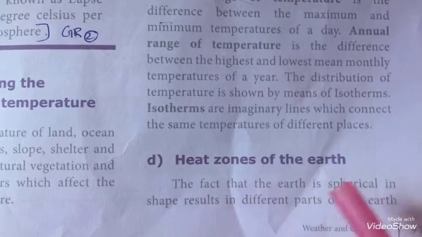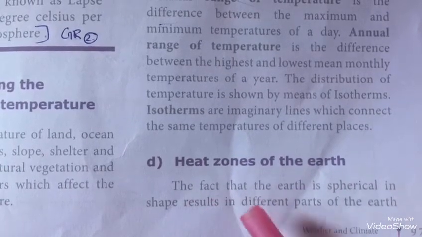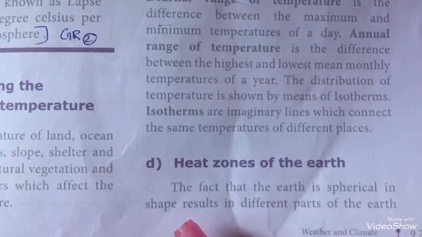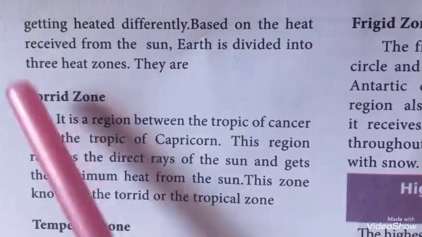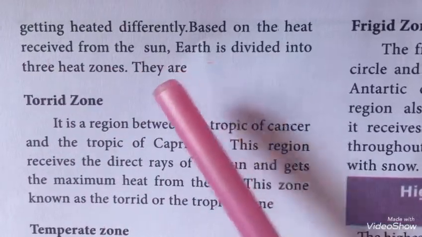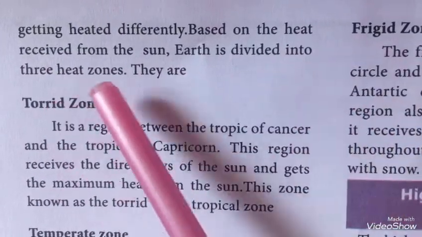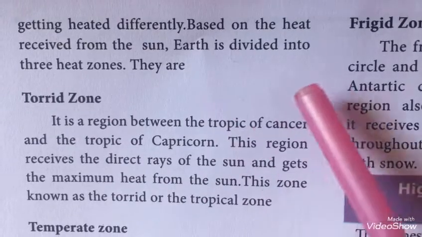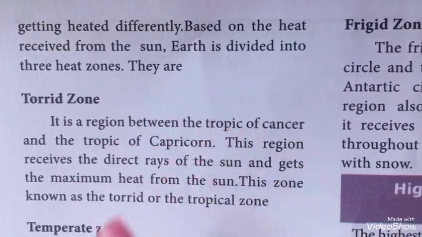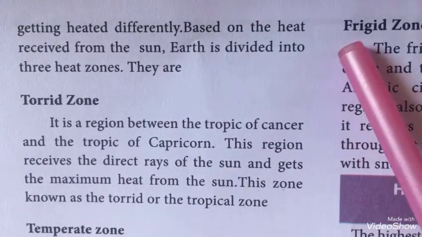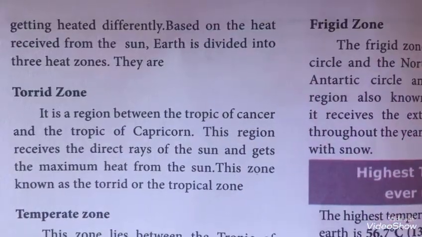Heat zones of the earth. The fact that the earth is spherical in shape results in different parts of the earth getting heated differently based on the heat received from the sun. Earth is divided into 3 heat zones. They are torrid zone, temperate zone, frigid zone.